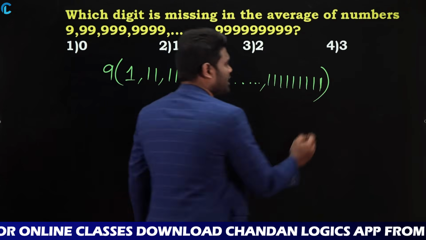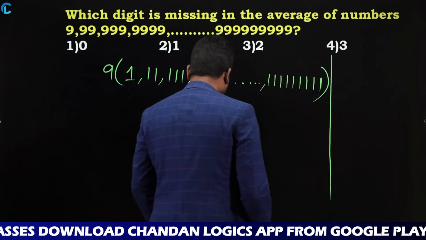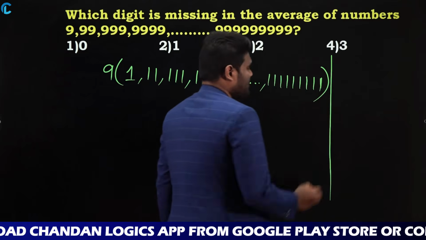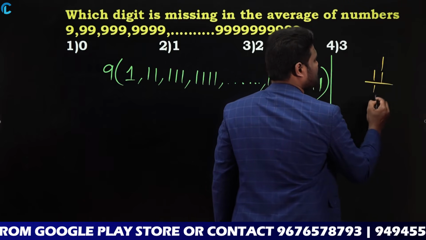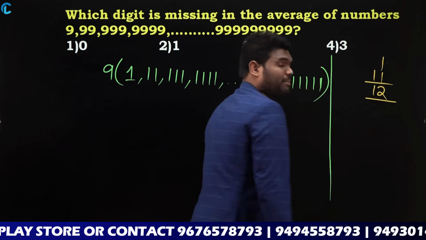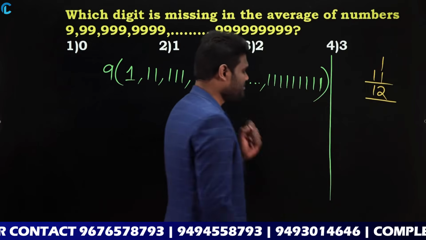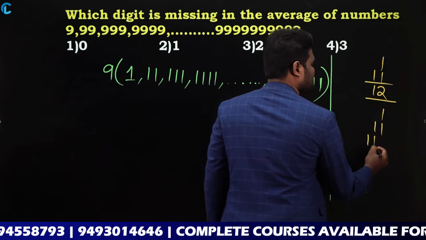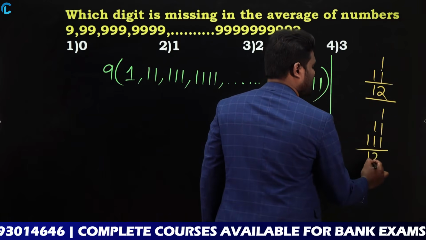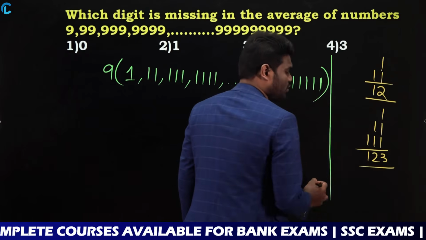Now if you observe here carefully, you need to know one important point here. What is 1 plus 11? 1 plus 11 is 12. Similarly, what is 1 plus 11 plus 111? Now this is 123. Yes or no?